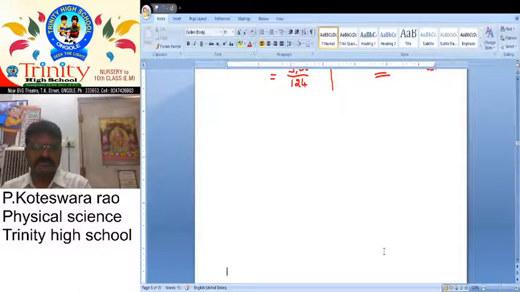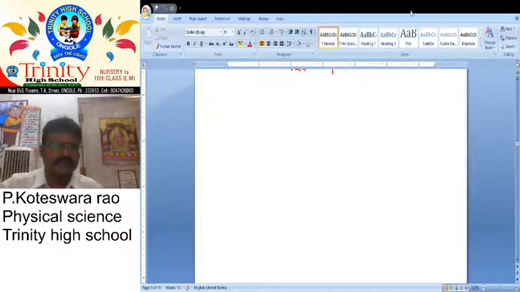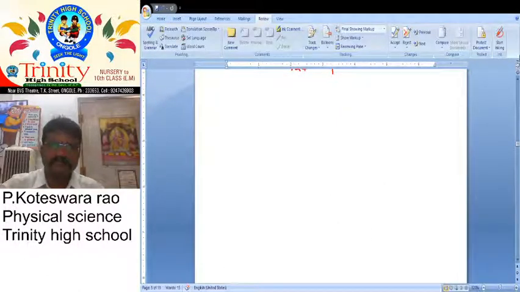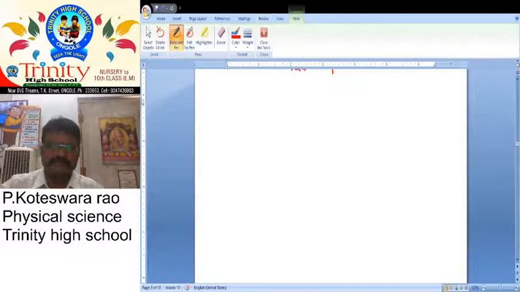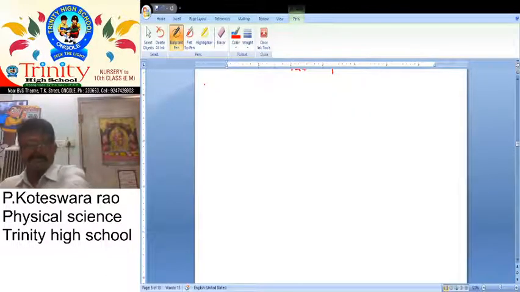Then what about next? Next, here some of the material mediums and their refractive indexes.